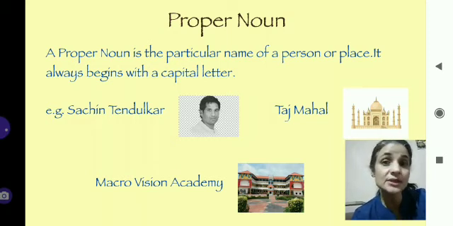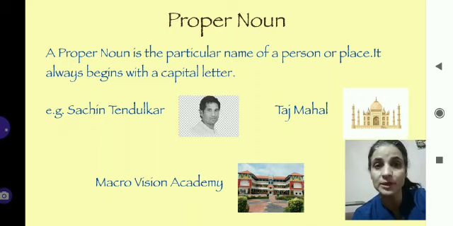Particular name. Like you can see the picture of a famous cricketer. But the name is Sachin Tendulkar. We know this person by the name Sachin Tendulkar. Can you call all the cricketers Sachin Tendulkar? No. So Sachin Tendulkar is a particular name of a person. So Sachin Tendulkar is a proper noun. Next example, you can see a picture of a building. But we know this building by the name Taj Mahal. So Taj Mahal is a particular name of this building. So Taj Mahal is a proper noun.